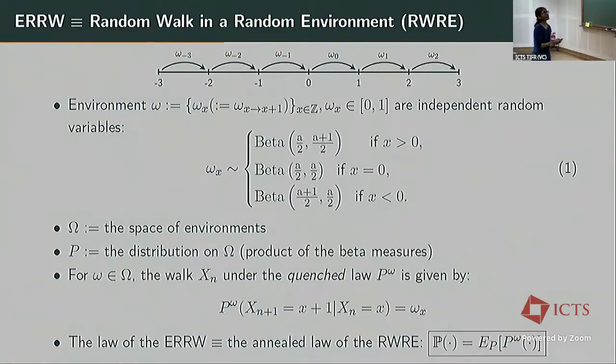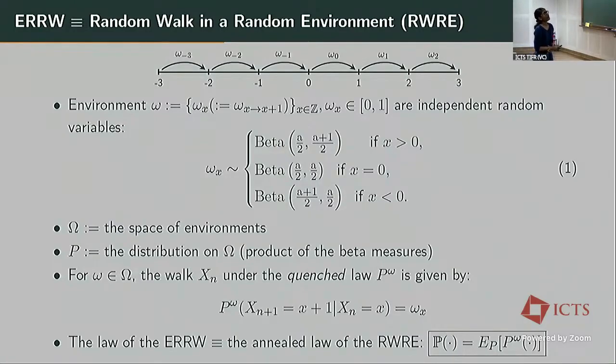The edge reinforced random walk is very difficult to analyze because it has an environment which keeps evolving dynamically, and there is a coupling between the walk and the environment. So it's not so easy to analyze. But fortunately, there is a connection to a model called the random walk in a random environment. In fact, this equivalence says that the edge reinforced random walk is equivalent to a random walk in some random environment by law. So let me describe what this random walk in random environment is.